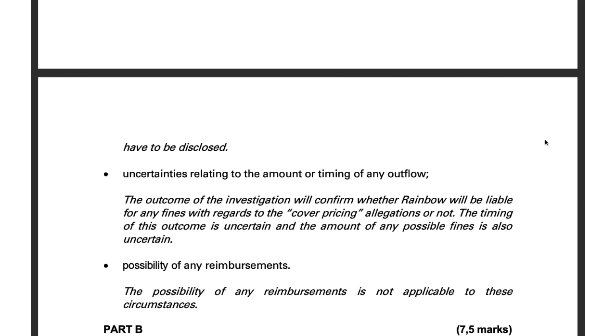And then lastly, you always need to state if there is a possibility of any reimbursements. And if you are paying a fine, do you think anybody is going to reimburse you for that? The answer is no. So the possibility of any reimbursements is therefore just not applicable to the circumstances as provided to us in the information.